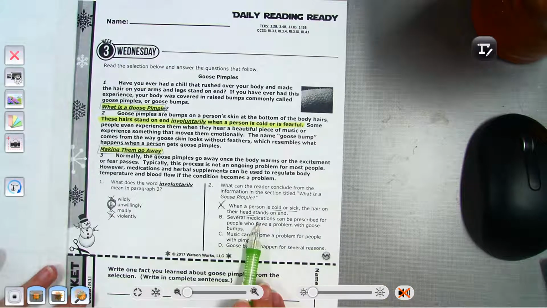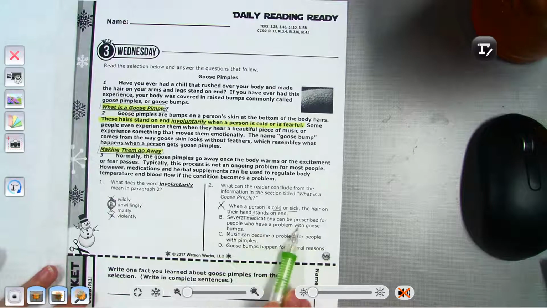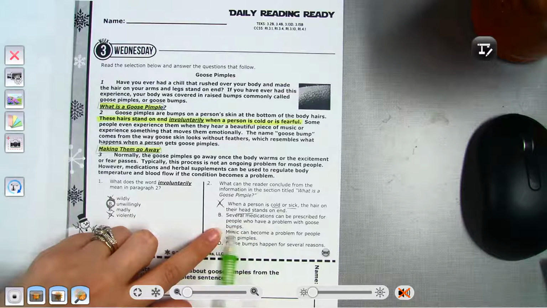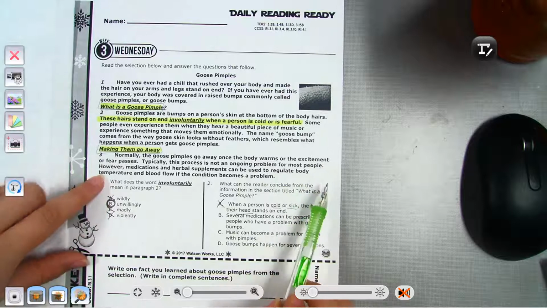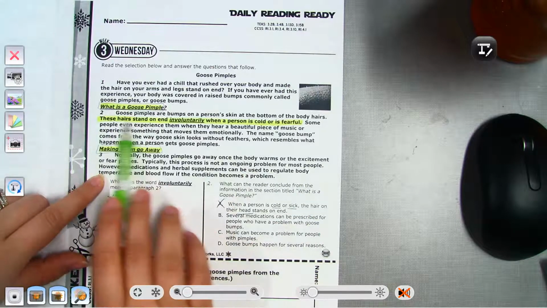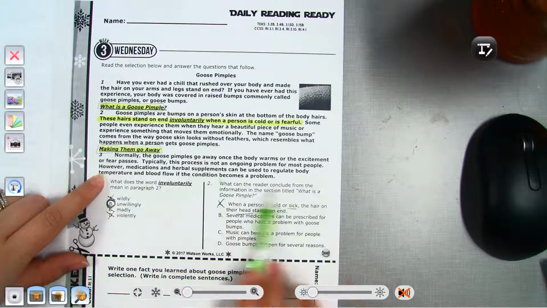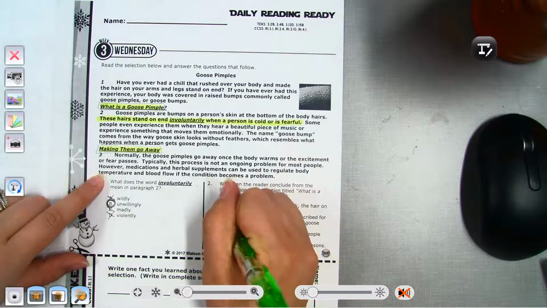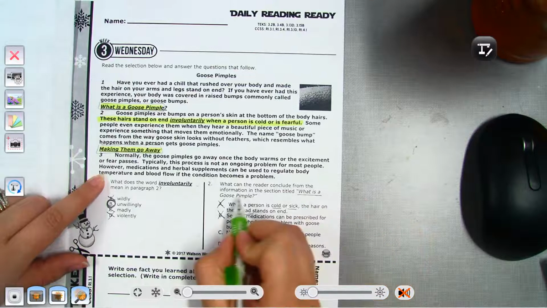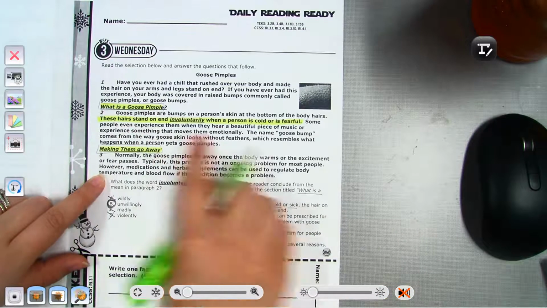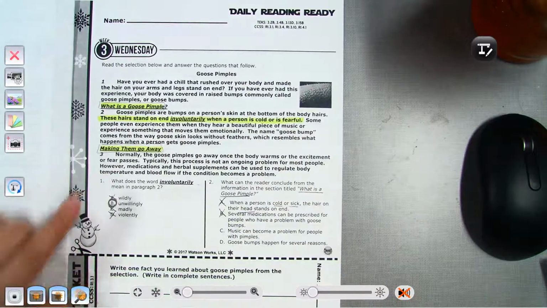Severe medications can be purchased for people who have a problem with goosebumps. That answer choice is actually not talked about in paragraph 2. It's talked about in paragraph 3. So that's no. We're looking for the paragraph that is titled, What is a Goose Pimple? So we're looking in this paragraph right here.